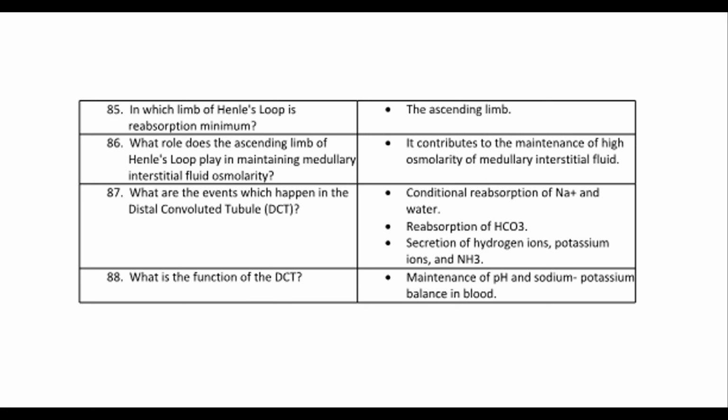87. What are the events which happen in the distal convoluted tubule, DCT? Conditional reabsorption of Na+ and water. Reabsorption of HCO3. Secretion of hydrogen ions, potassium ions, and NH3. 88. What is the function of the DCT? Maintenance of pH and sodium-potassium balance in blood.